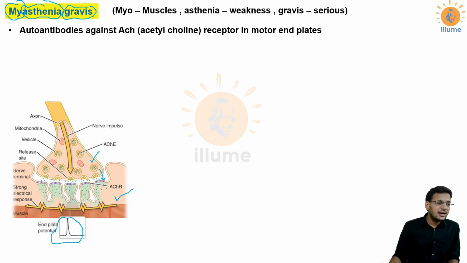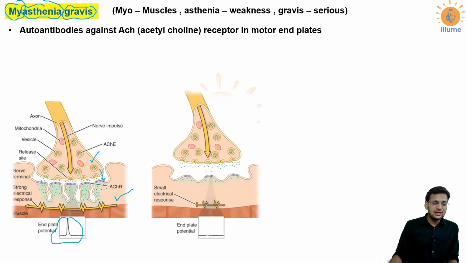Now, in myasthenia gravis, autoantibodies damage the acetylcholine receptors. As you can see in this figure, acetylcholine receptors have been reduced in number, and that's why the acetylcholine which is released from the neuron does not interact with the acetylcholine receptor, and there is no production of action potential in the muscle.